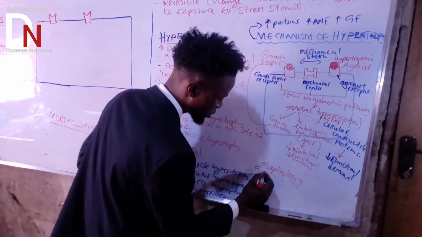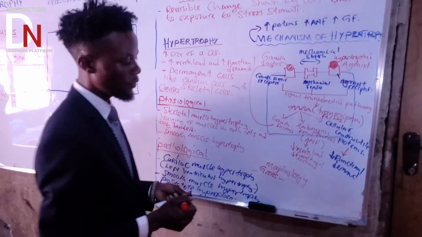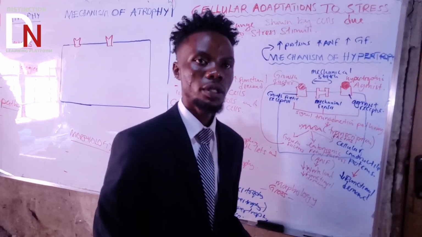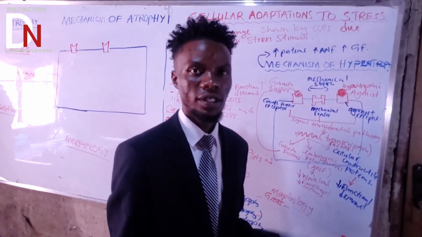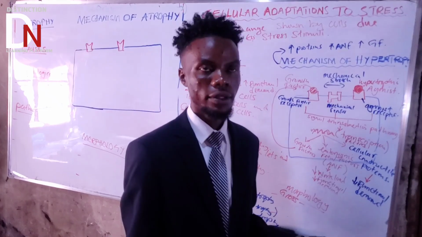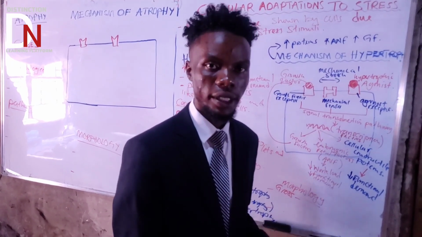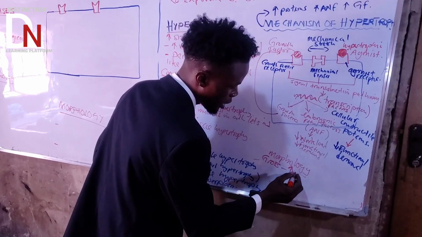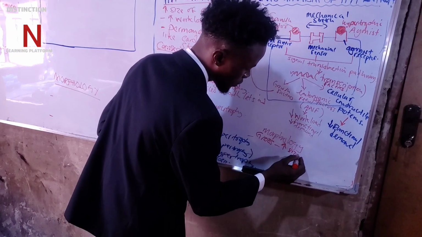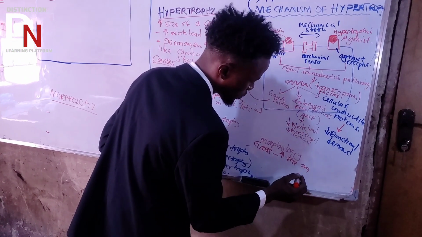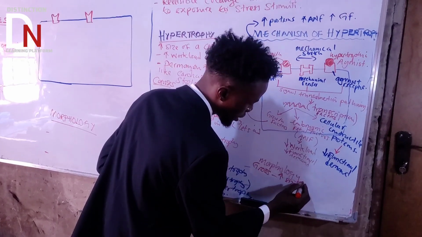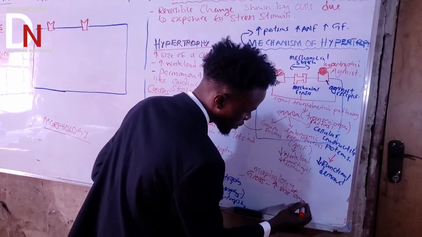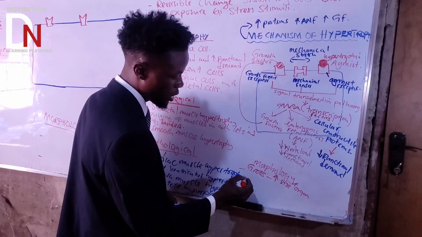What can you see using your eyes? Basically, you're just going to see an organ enlarged in size. You can't see a cell using your naked eyes. So on gross morphology, you can see an increase in size of the organ only.